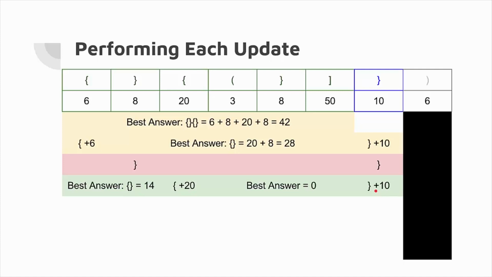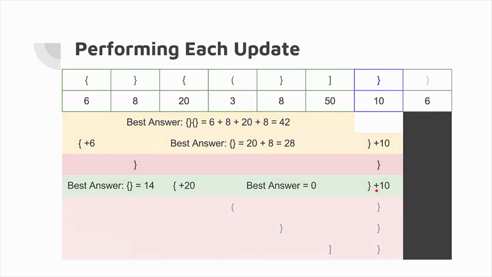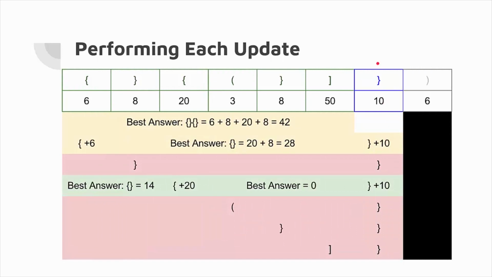And this will eventually become our best answer, as none of the other ones pair up well, and the maximum answer is 14 plus 20 plus 10, which is 44. And 44 will be the answer to our subproblem here. This will also be the answer to the full array, and you can check that yourself. And this is how we are going to perform updates.